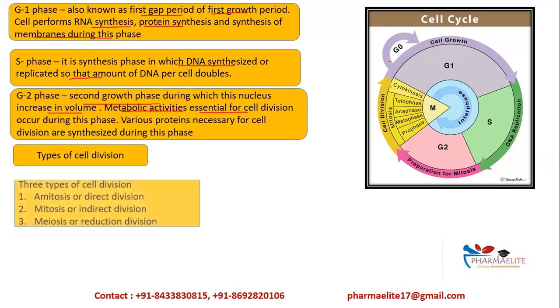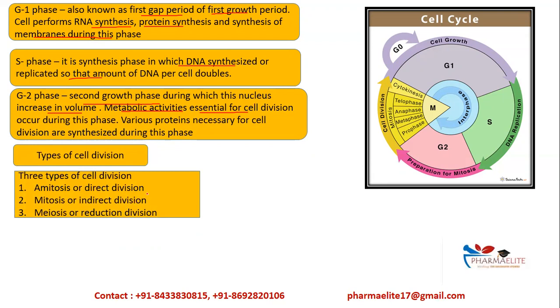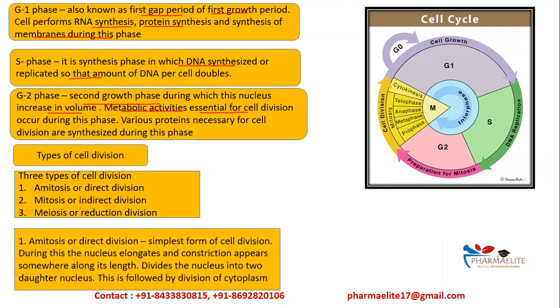Now, basically, there are three types of cell division: amitosis or direct division, mitosis or indirect division, and meiosis or reduction division. Mitosis and meiosis are very important. First we'll look at amitosis. Amitosis, or direct division, is the simplest form of cell division. During this division, the nucleus elongates and constricts somewhat in its length, and it divides into two daughter nuclei. After division of the nucleus, there is division of the cytoplasm. This is what happens in amitosis.